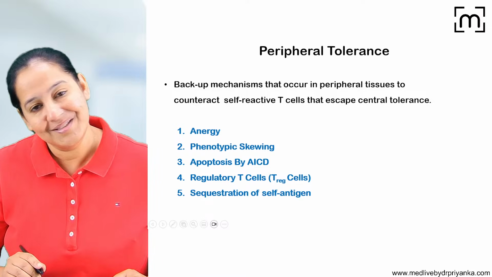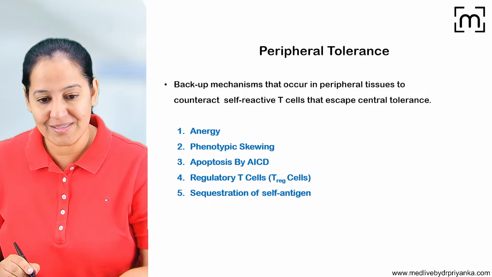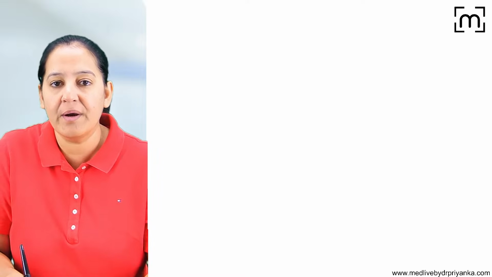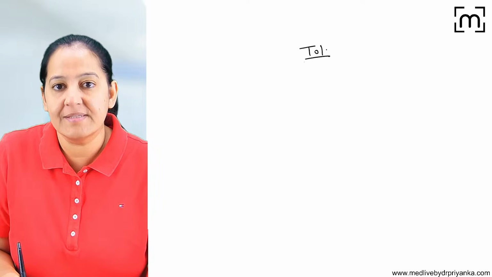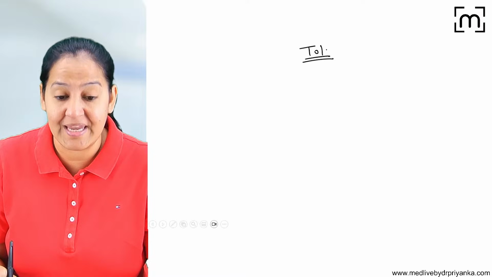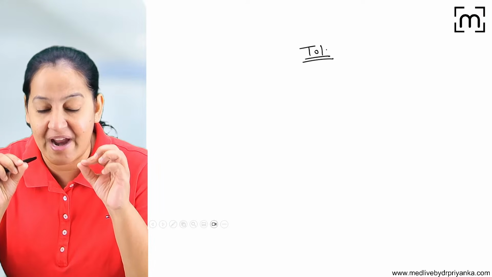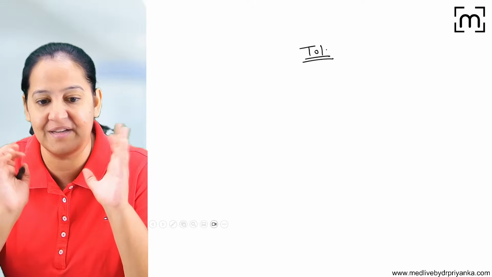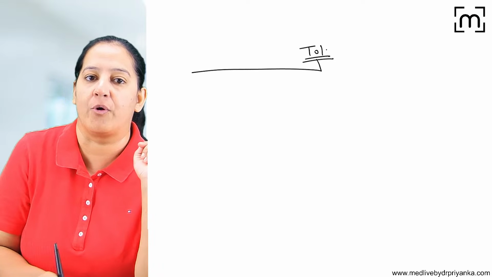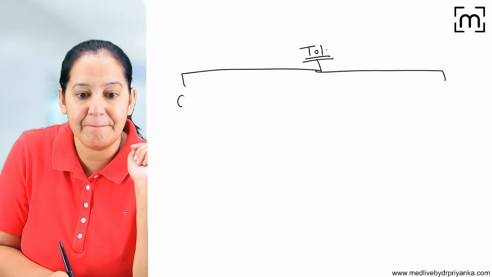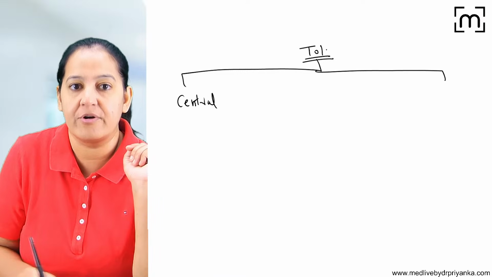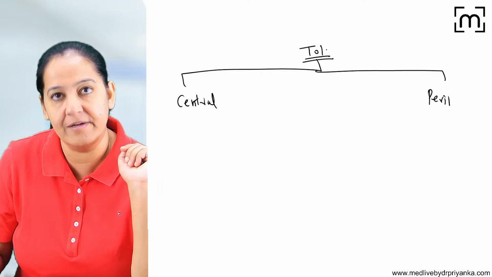So, what are the 5 mechanisms of tolerance? There are 2 types of tolerance. You understood what is tolerance? Tolerance is a mechanism by which we can protect our own body from the self-reactive B and T lymphocytes. There are 2 types of tolerance, the central tolerance and the peripheral tolerance.